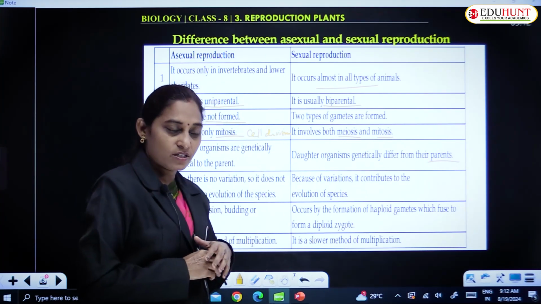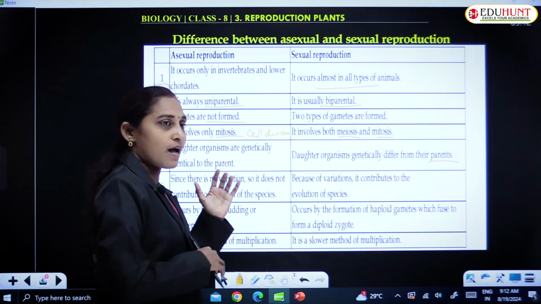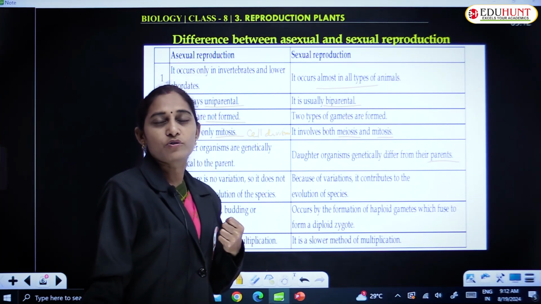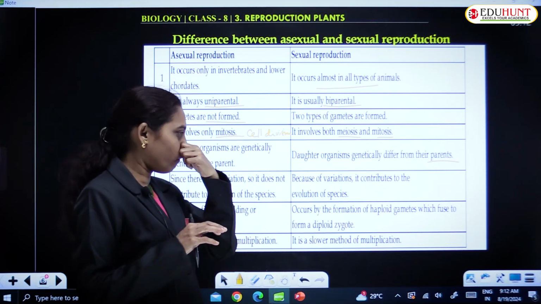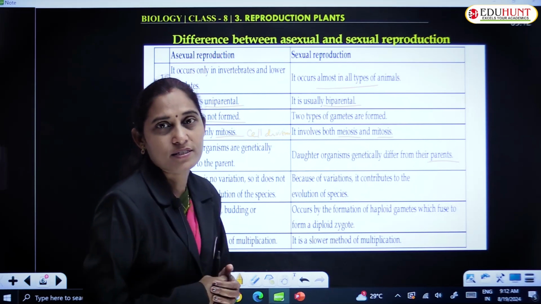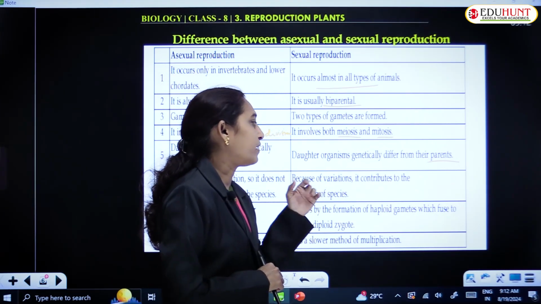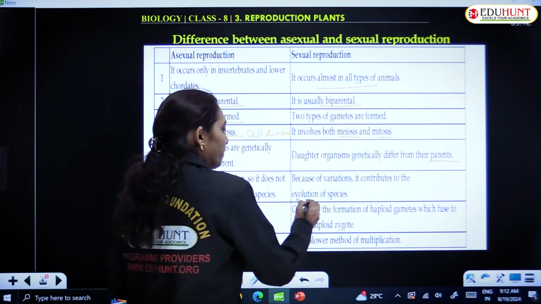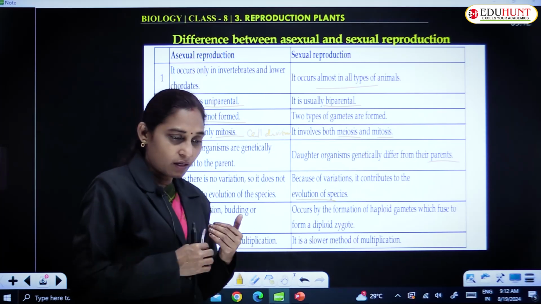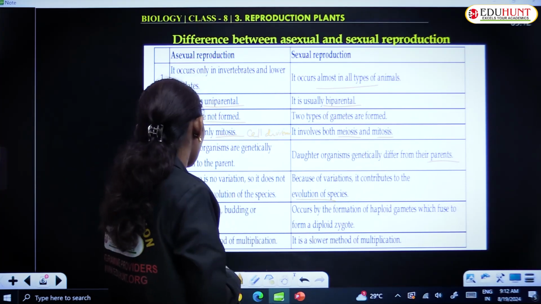From ancestors to the newly produced individuals, because of no variation in the genetic material, there are no differences in the individuals or the progeny. But because of variation, sexual reproduction contributes to the evolution of species.